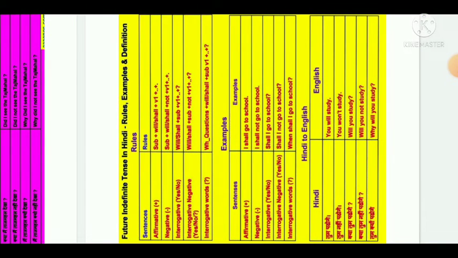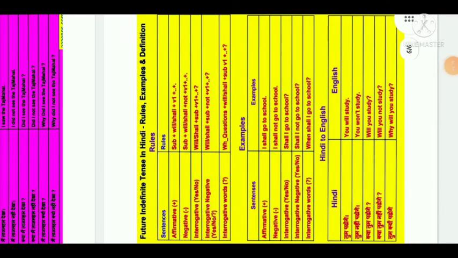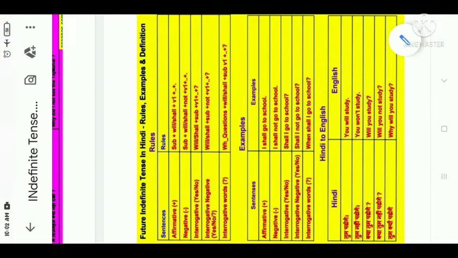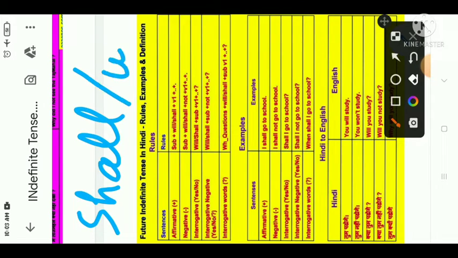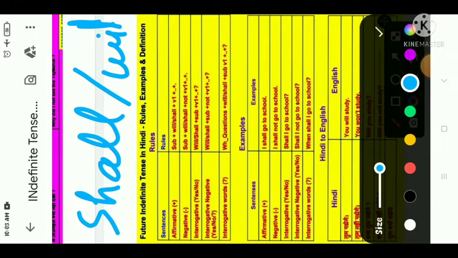Finally, we are going to cover future indefinite tense, right? Here, for your proper understanding, I am going to clarify that this is the upcoming time, as you know very well, right? And for upcoming time, you will have to use shall and will, right? So these two words will be used for the identification of upcoming time.